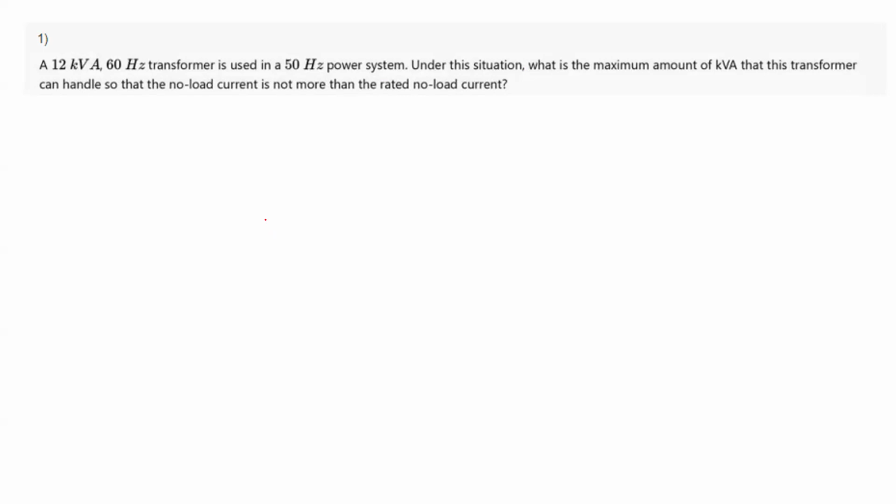A 12 kVA 60 hertz transformer is used in a 50 hertz power system. Under this situation, what is the maximum amount of kVA that this transformer can handle? Now it is said that phi max is the flux density.